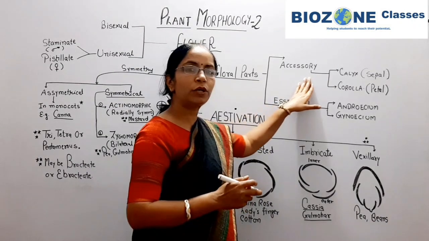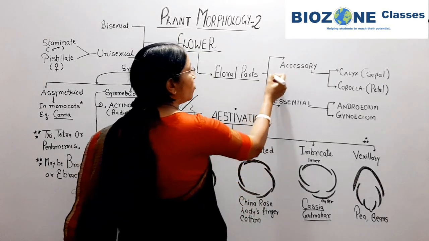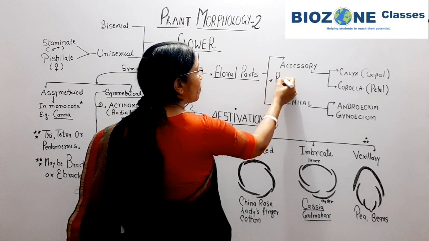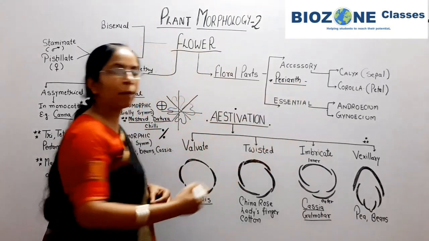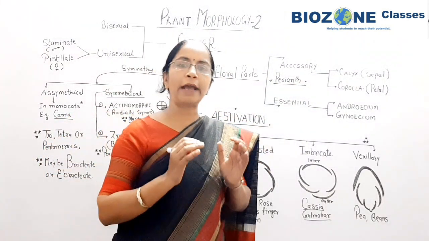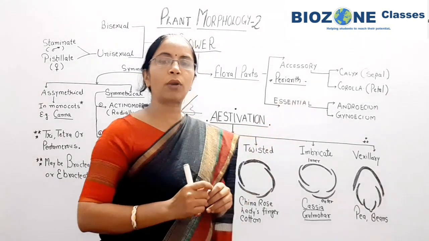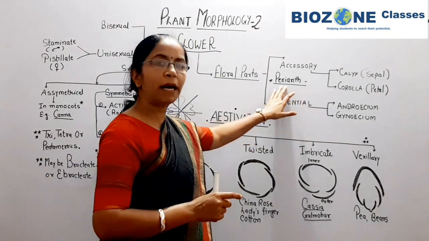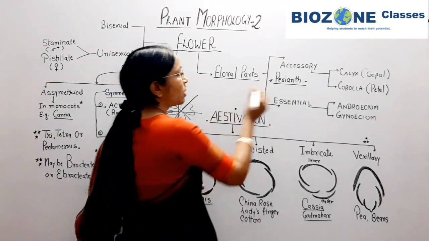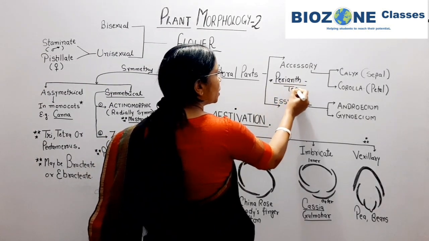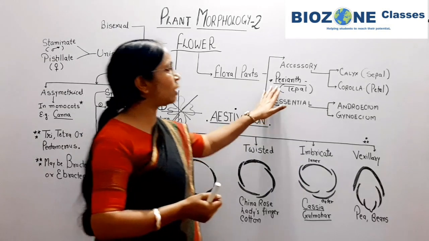One another term when we study about the accessory parts. In monocot flower, you remember, one term we use is called perianth. Perianth means, when the sepals and petals or calyx and corolla are exactly similar to each other and we can't differentiate between the calyx and corolla, then that floral part is called perianth. Perianth is a predominant or identical feature of monocot flower, and the single unit of perianth is called a tepal. So this part you remember for the accessory parts.